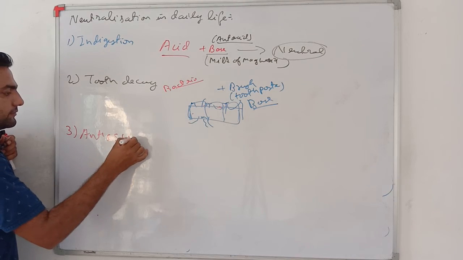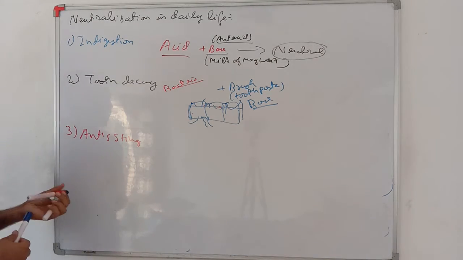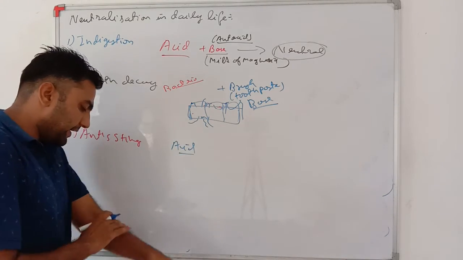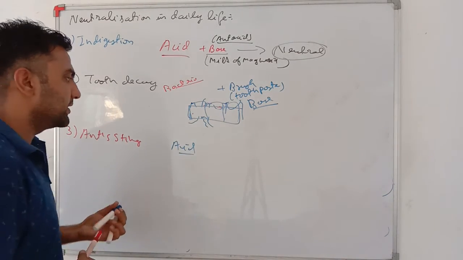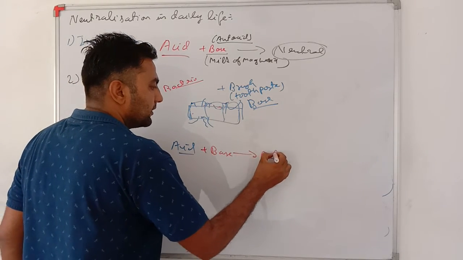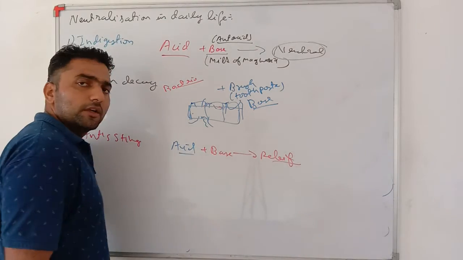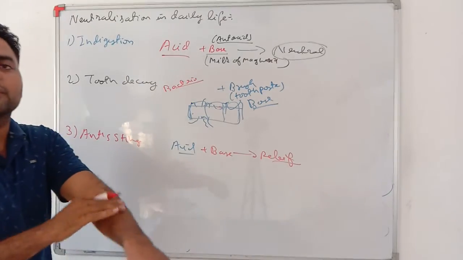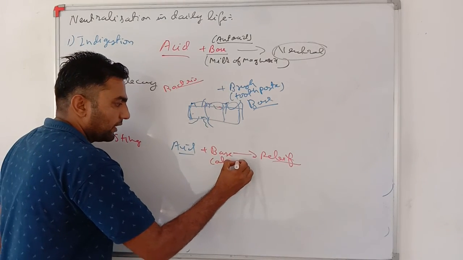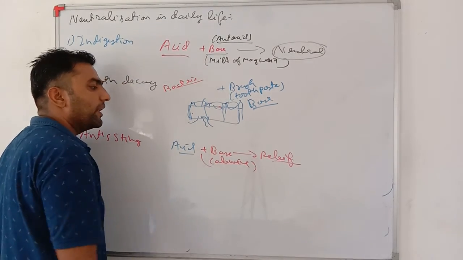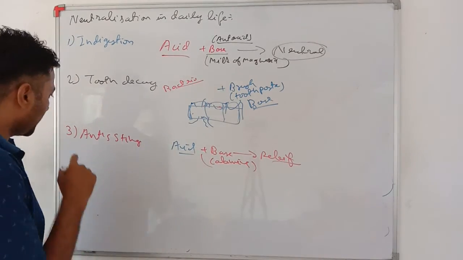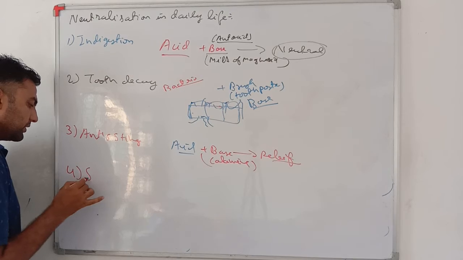Ant sting. See my dear student, if an ant stings your skin, what it releases is acid. This acid produces a lot of burning sensation. You just add a base and you will get relief. Very important. What we add as the base is baking soda. Many times baking soda is rubbed on, or calamine solution is applied. Calamine solution is zinc carbonate.